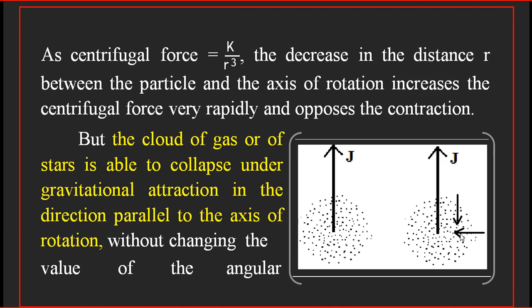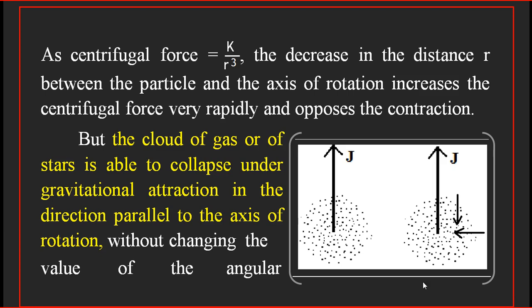So the system of particles cannot contract in a direction perpendicular to the axis of rotation, because the contraction of particles in that direction will decrease the angular momentum, which is prevented because the law of conservation of angular momentum says that it is constant.